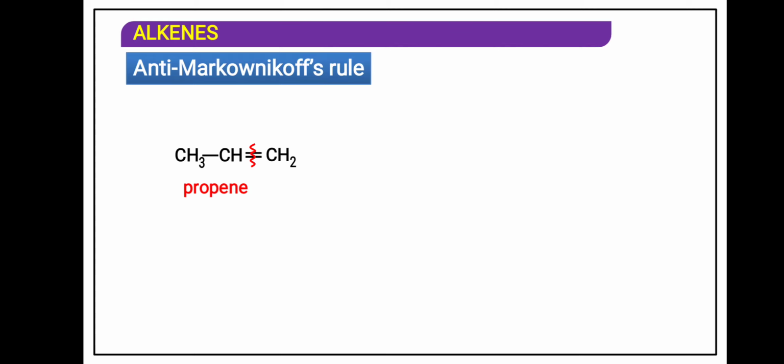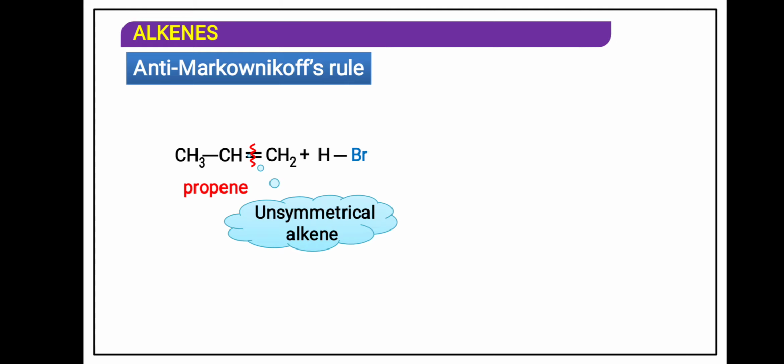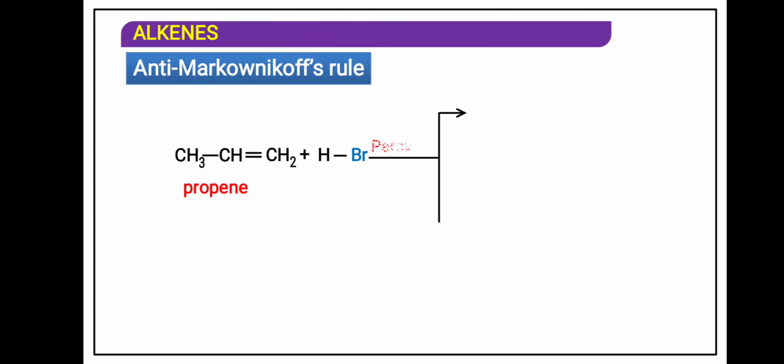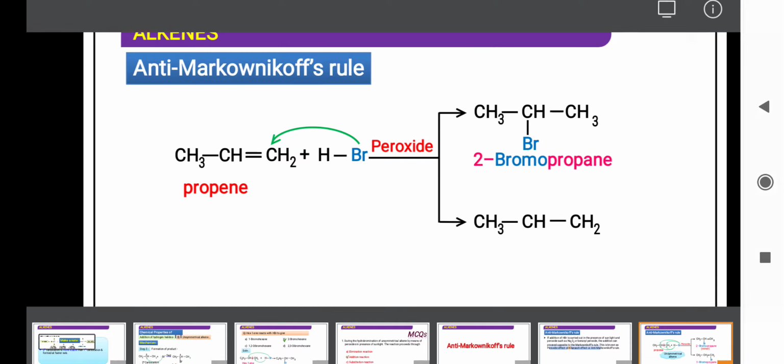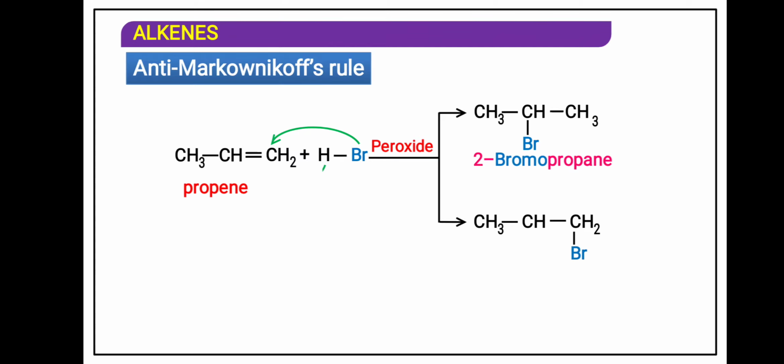Let's see the example. Unsymmetrical alkene. The negative part of the reagent will get attached to the carbon atom which contains more number of hydrogen atoms. That will be the major product. And this will be the minor product, that is 20%. 2-bromopropane, according to Markovnikov's rule, this will be major if we don't write peroxide. If we write peroxide, this compound will be 20%. Now this will be 80%, 1-bromopropane. This will be the 80% major compound.